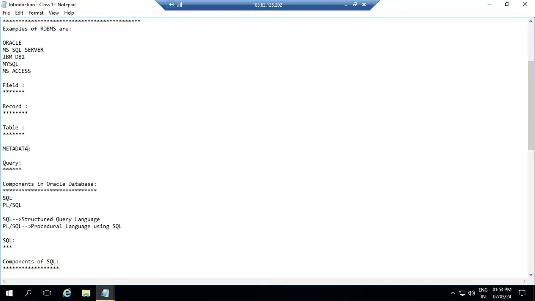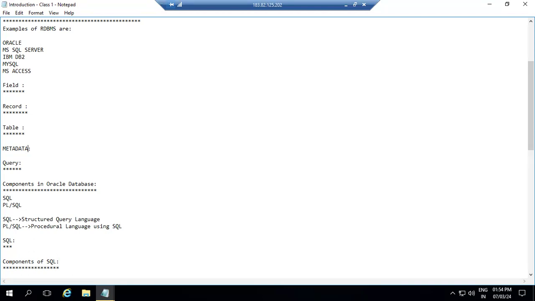Under Oracle, it allows us to store, manipulate and retrieve the data of the database. Whatever advantages RDBMS has, the same advantages we have in Oracle also. The latest version of Oracle is Oracle 19C, where C is related to the cloud. It is a product of the Oracle company, so we can say these are tools of Oracle.